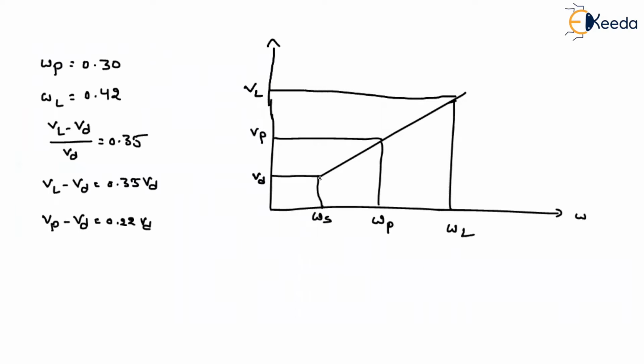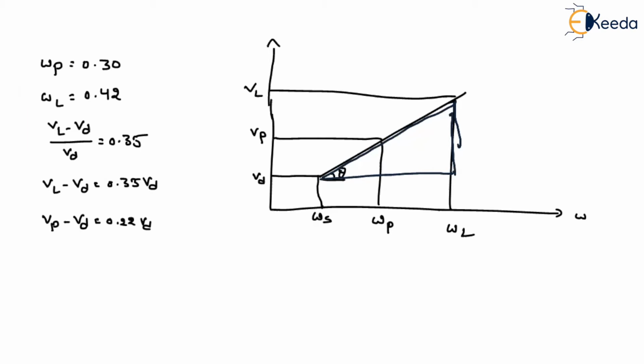We already know that this slope is constant, isn't it? Let me represent it with different triangles. First, let us consider this big triangle. From here to here, it means the change VL minus VD, and along the x-axis, liquid limit minus shrinkage limit.